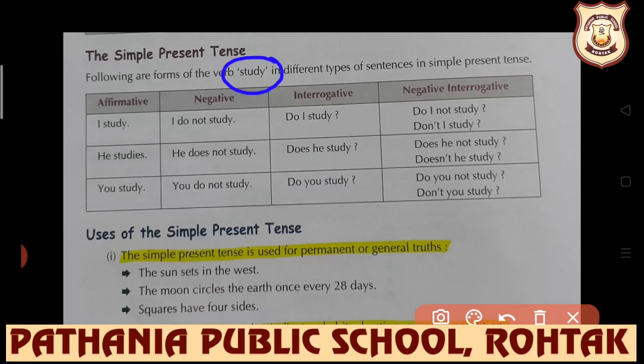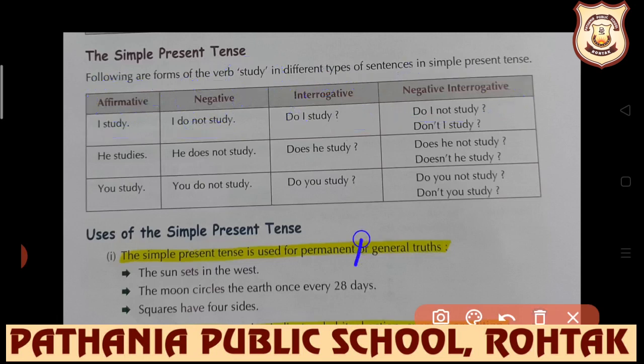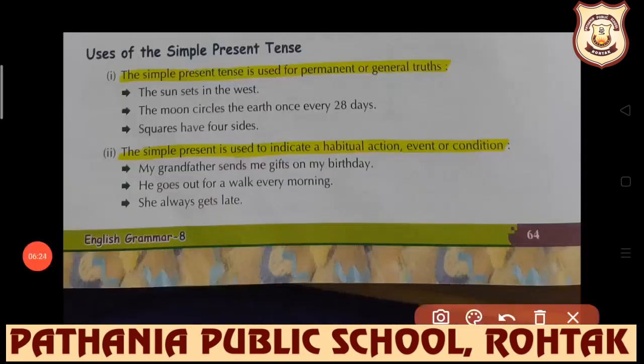So I study will be the formation, subject plus verb form. If negative is there, then subject plus do/does plus not plus first form will be there. So in the same way, the formation of all these four types have been given by using a single verb form.